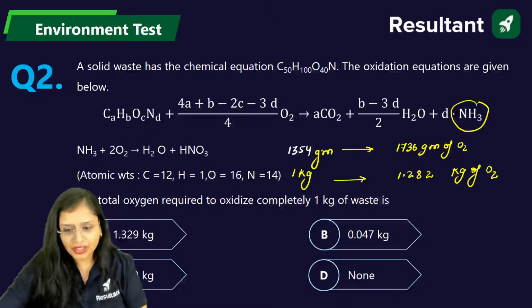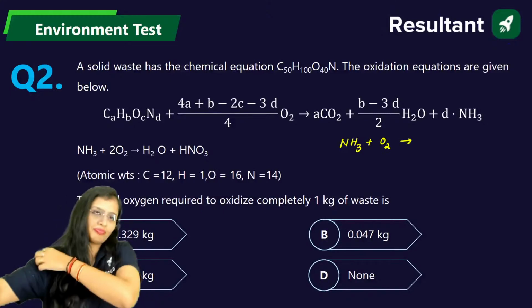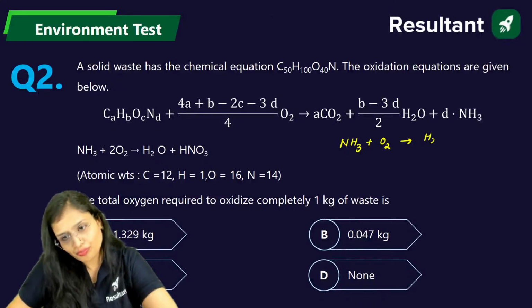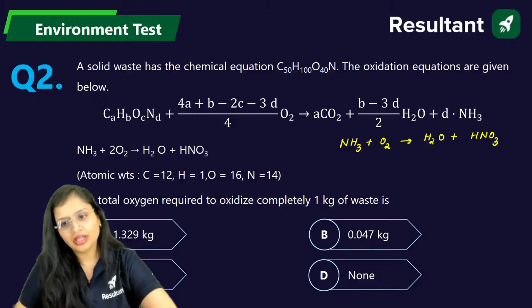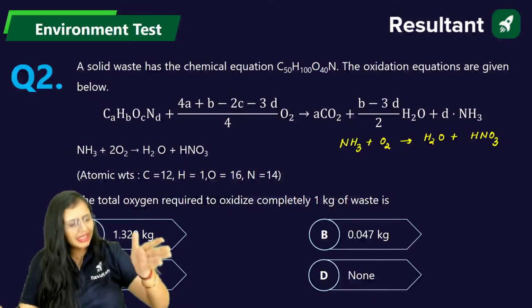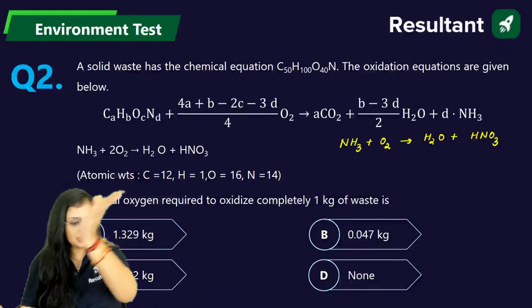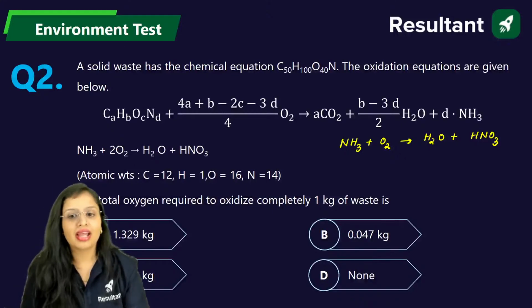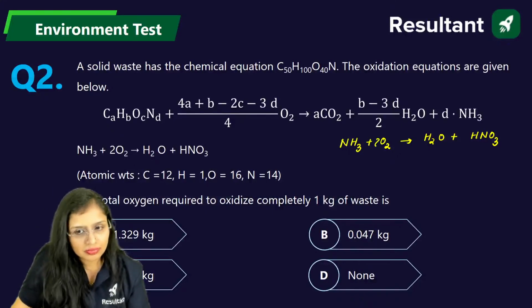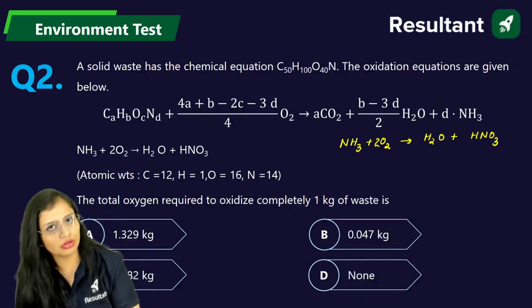How? Ammonia, NH3, when it reacts with oxygen, what will it form? It will form H2O plus HNO3. Clear? Now, in stoichiometry, it is very mandatory that you balance the reactant side as well as the product side. If you check here, 3 plus 1, 4 moles of oxygen is there, and here 2 moles. Other than hydrogen, 3 moles, 3 moles. Nitrogen, 1 mole, 1 mole. Everything else is sorted.